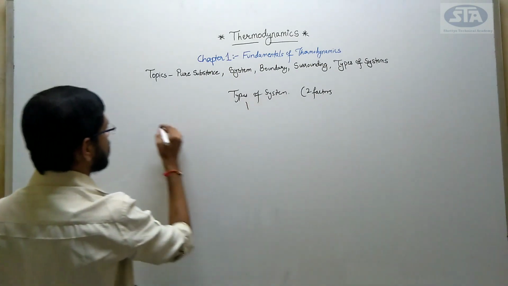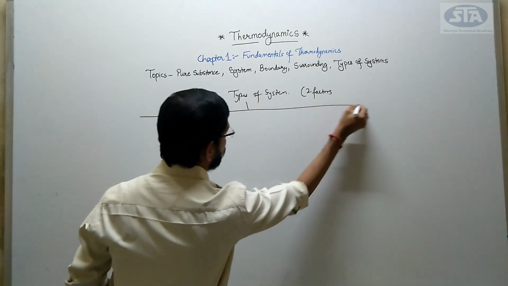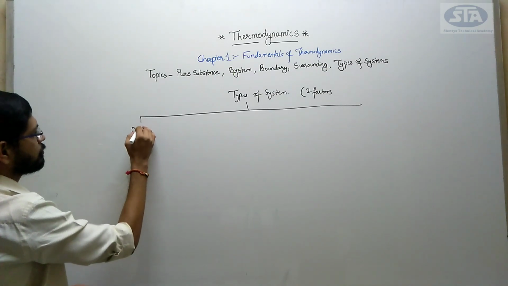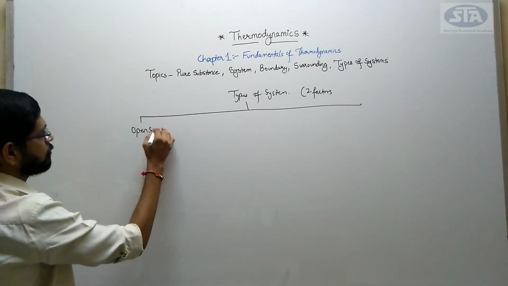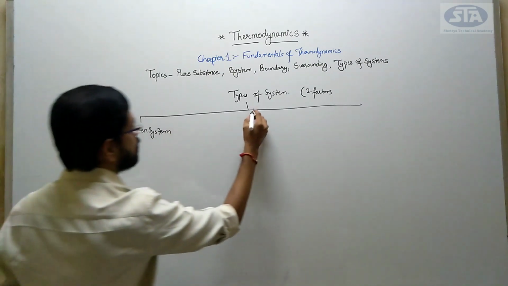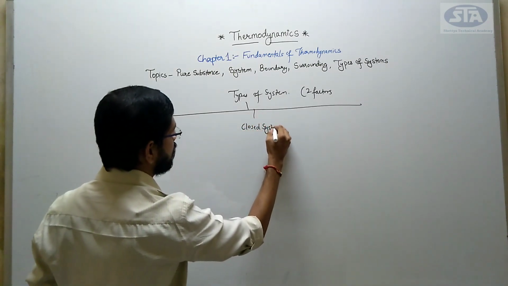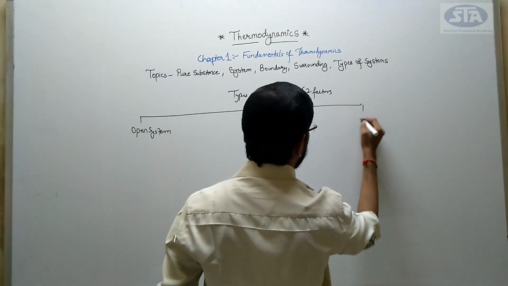We are having 3 types of systems. First is open system, and isolated system.